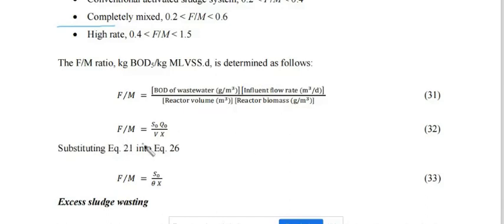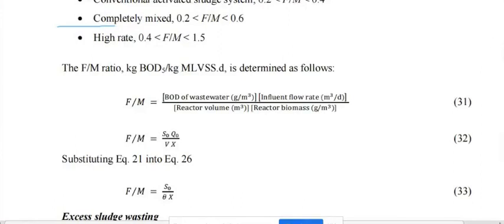So we can again write it in terms of symbols. S0 represents the BOD of wastewater.